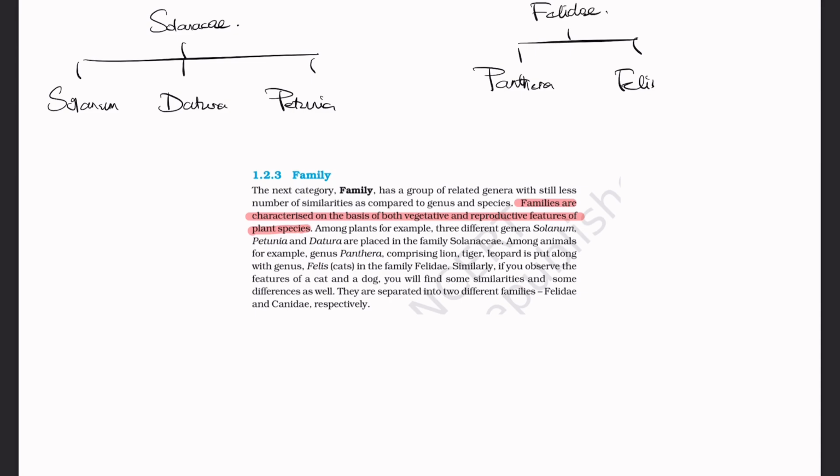Another example he has given was, similarly, if you observe the features of a cat and a dog, you will find some similarities and some differences as well. They are separated into two different families, Felidae and Canidae respectively. That means dogs are included in Canidae. So basically 3 family examples he has given. They are Solanaceae, Felidae and Canidae.